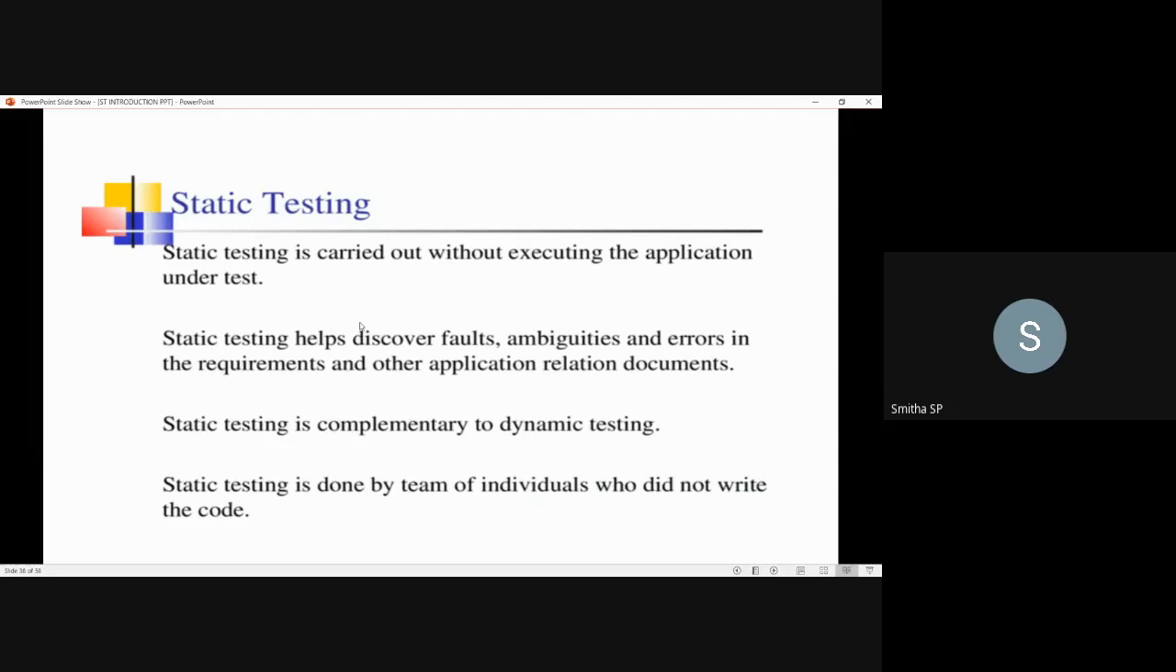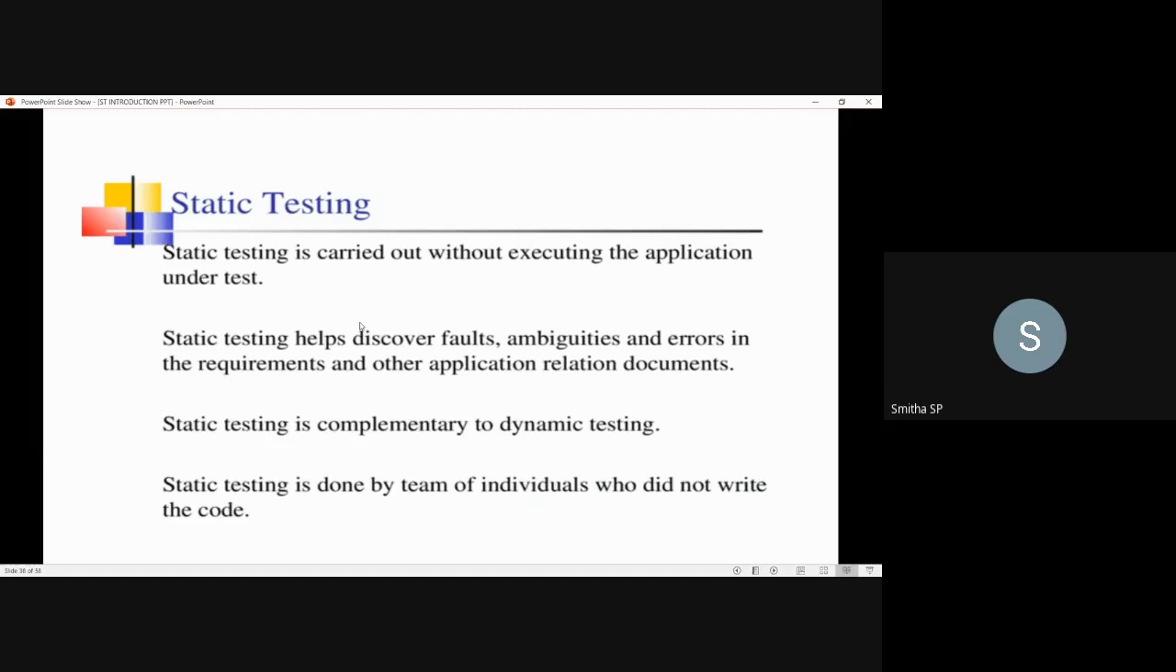This static testing is complementary to dynamic testing. As I said, the testing process will be carried out without executing the application. So if we execute the application and perform the testing, then we call it dynamic testing. So static testing is complementary to dynamic testing.